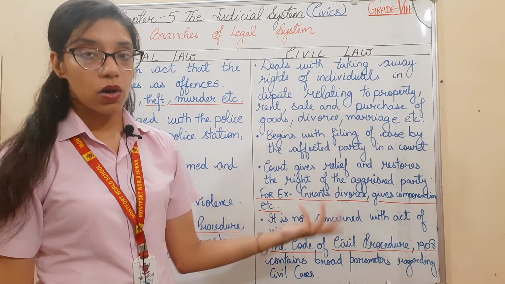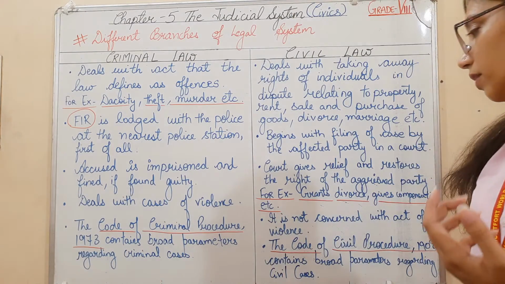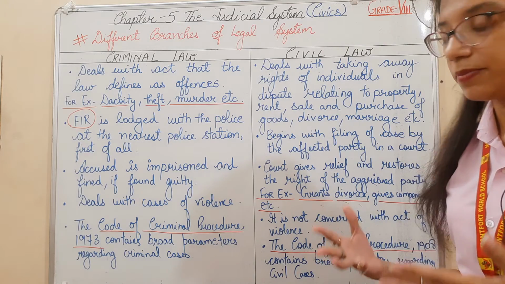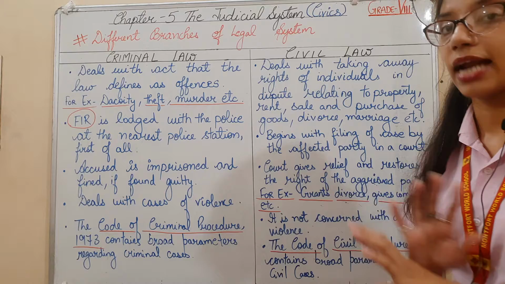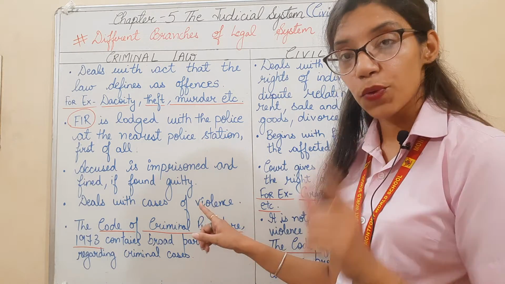So it grants divorce or gives compensation. Criminal law deals with cases of violence where some violence has happened, while civil law does not concern itself with acts of violence at all. Here is a very important point, write it in your books also.